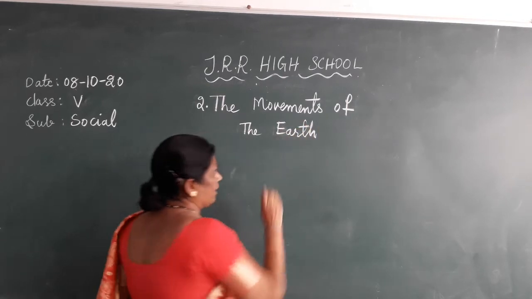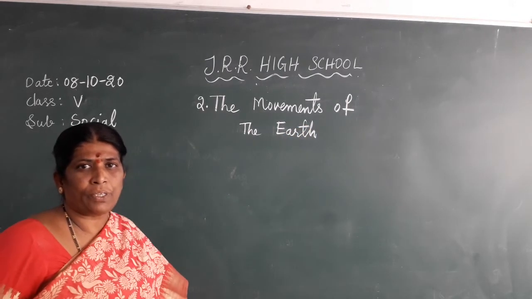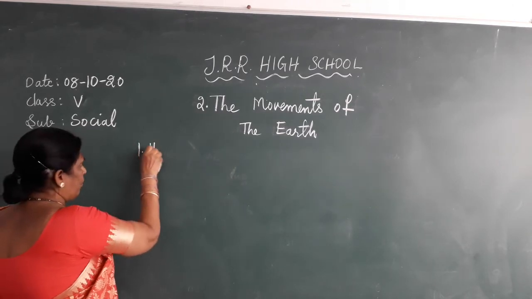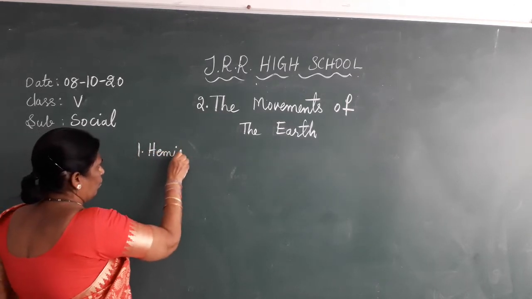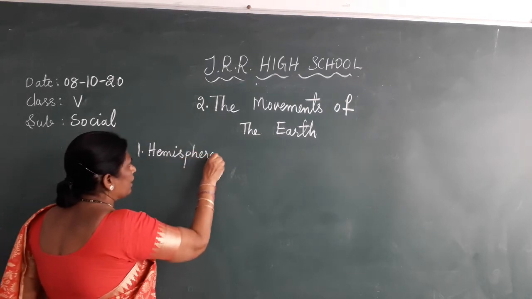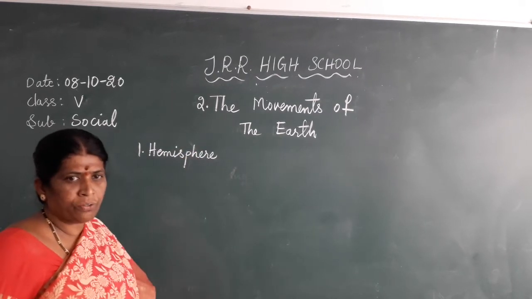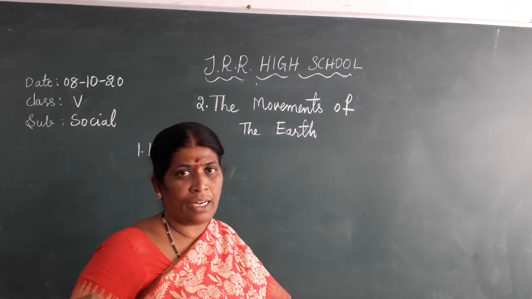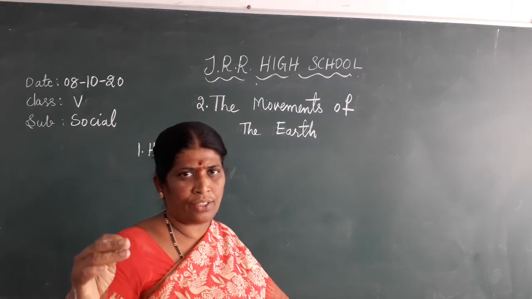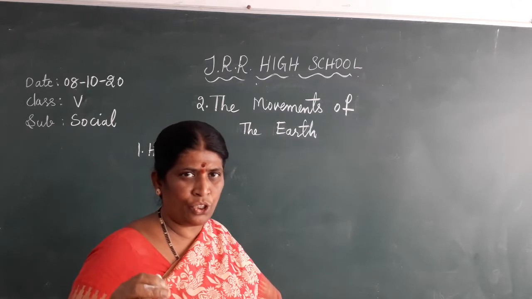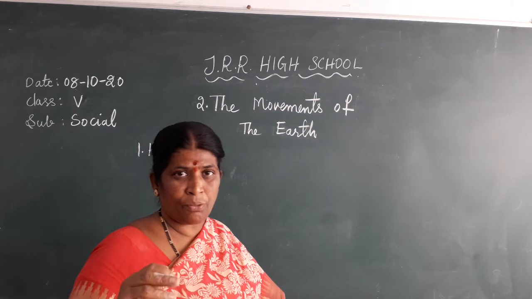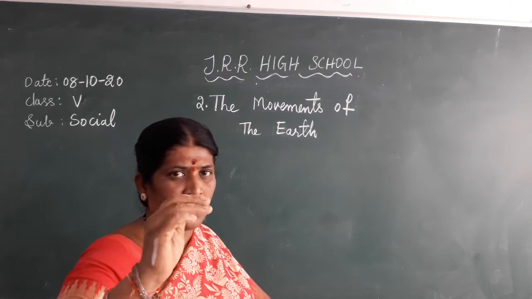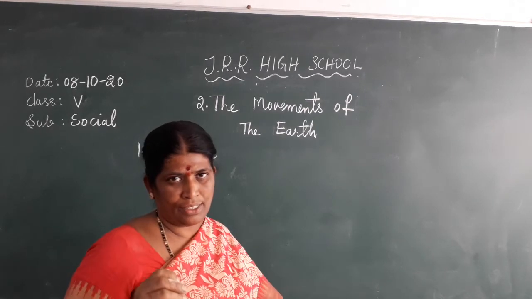Yes, children. In this lesson, we have learned about three topics. What are those? First, we have learned about hemispheres. What are the hemispheres? The earth is divided into two equal halves with a big line called the equator. That big line is a latitude. You learned in other classes that the equator, which is 0 degree latitude, divides the earth into two equal halves: the northern hemisphere and the southern hemisphere.